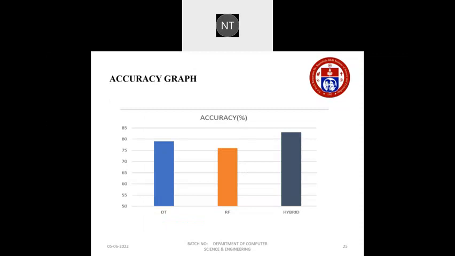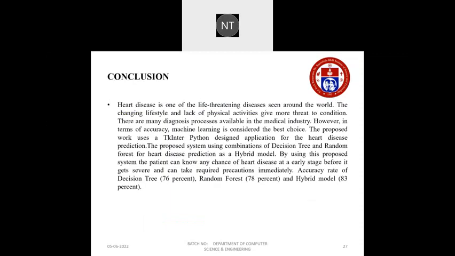In DT we got 79%, RF we got 76%, hybrid model we got 83%. And coming to the conclusion, finally, heart disease is one of the life-threatening diseases seen around the world. The changing lifestyle and lack of physical activity have given more threat to the condition. There are many diagnosis processes available in the medical industry. However, in terms of accuracy, ML is considered the best choice.